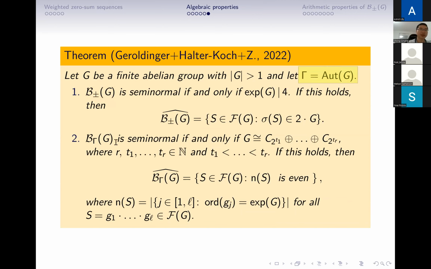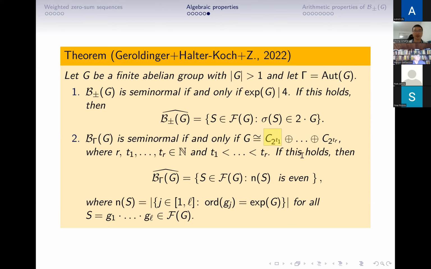Then B sub gamma G is semi-normal if and only if G is isomorphic to a direct sum of copies of cyclic groups, where the orders of each cyclic group are different. That means it is isomorphic to a sum of C_2 to the power t_1 and so on, where all the t_i are different.